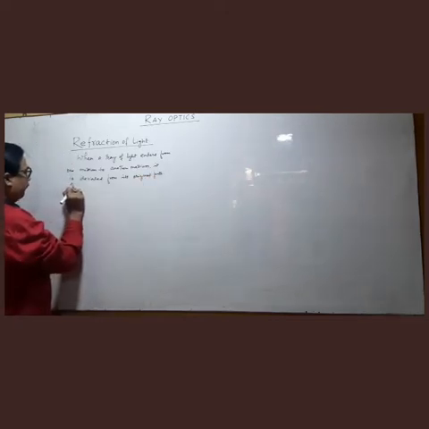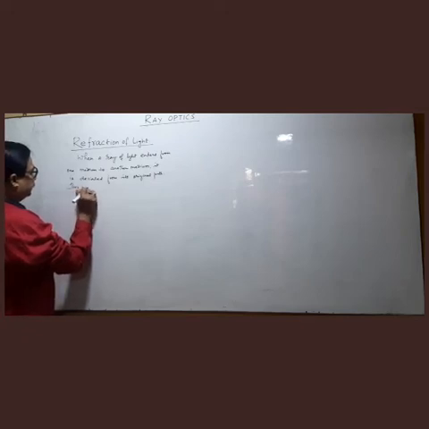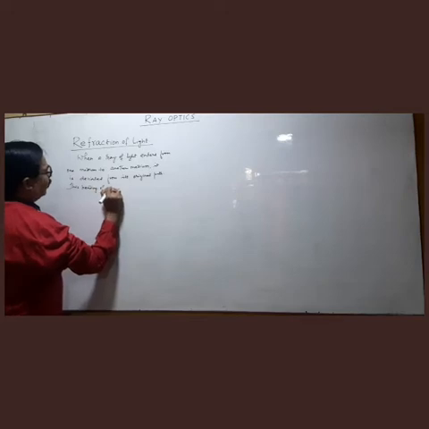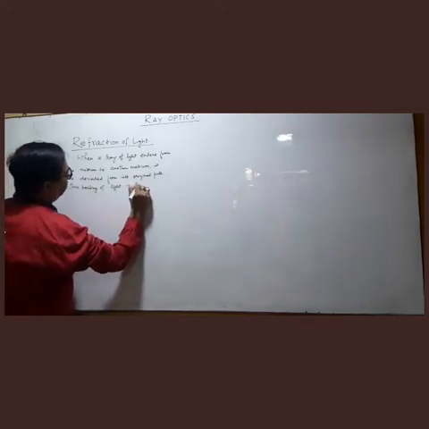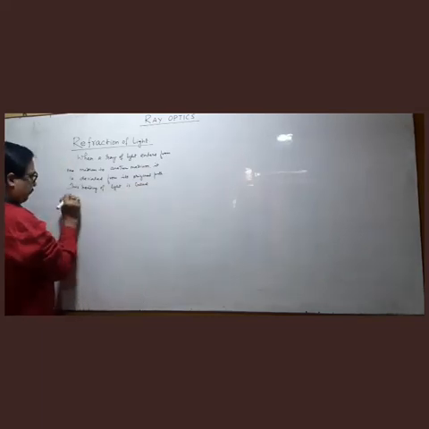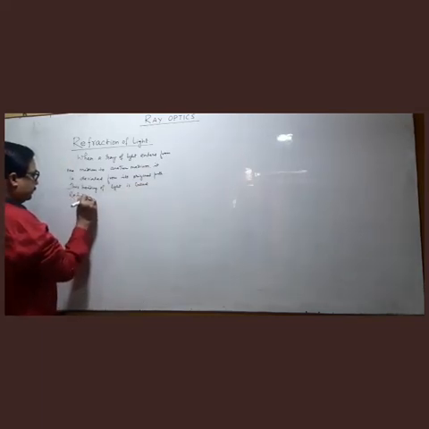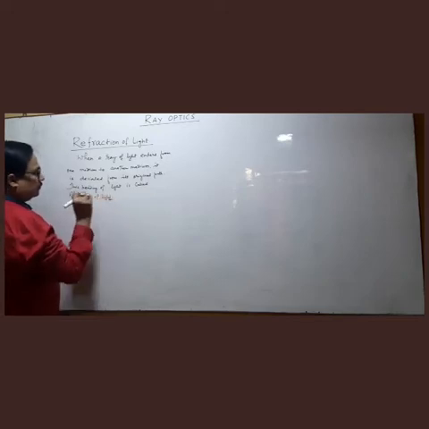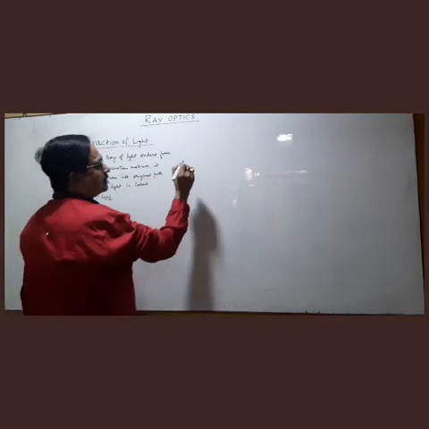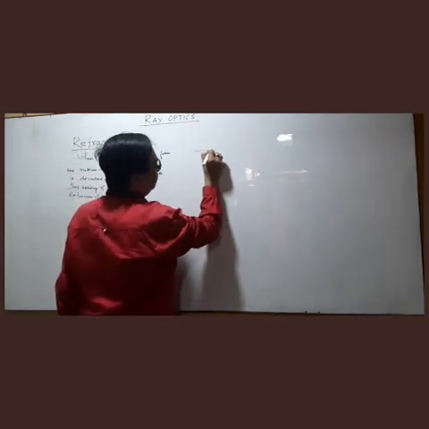This bending of light, bending means deviation, this bending of light is called refraction of light. Right? तो अपने पास दो कंडीशन बनते हैं।